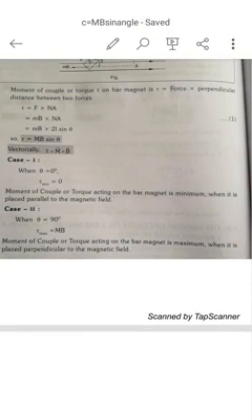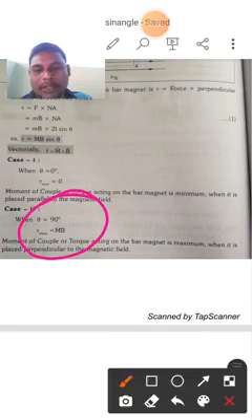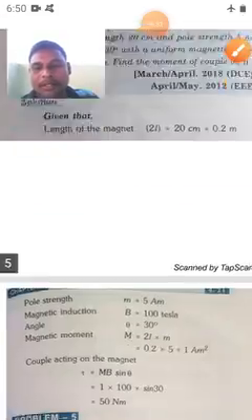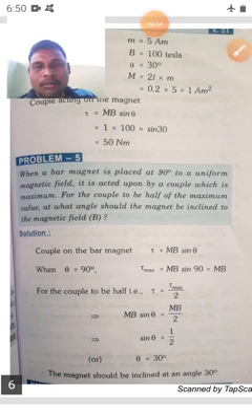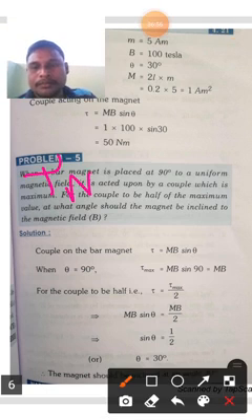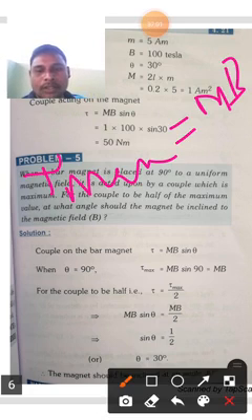I'll explain for you. Tau maximum is called what? MB. So tau maximum is equal to MB. Then it is going to be half. Then what is the angle between?